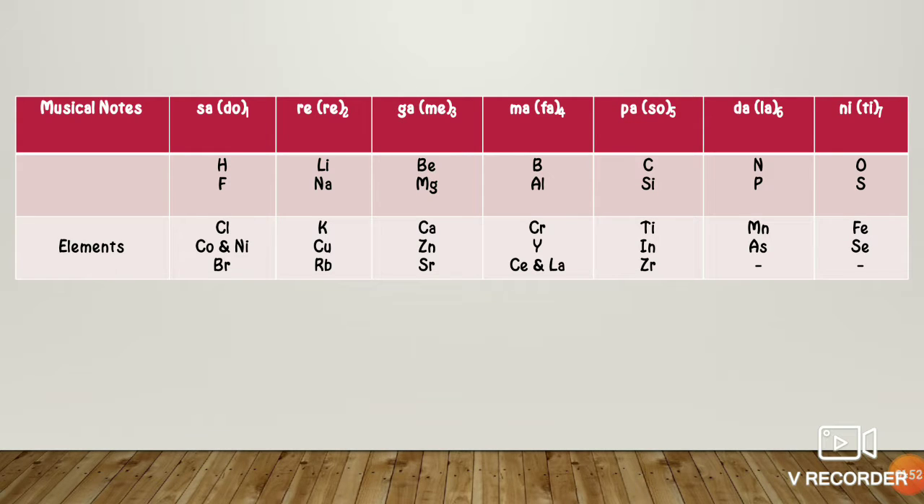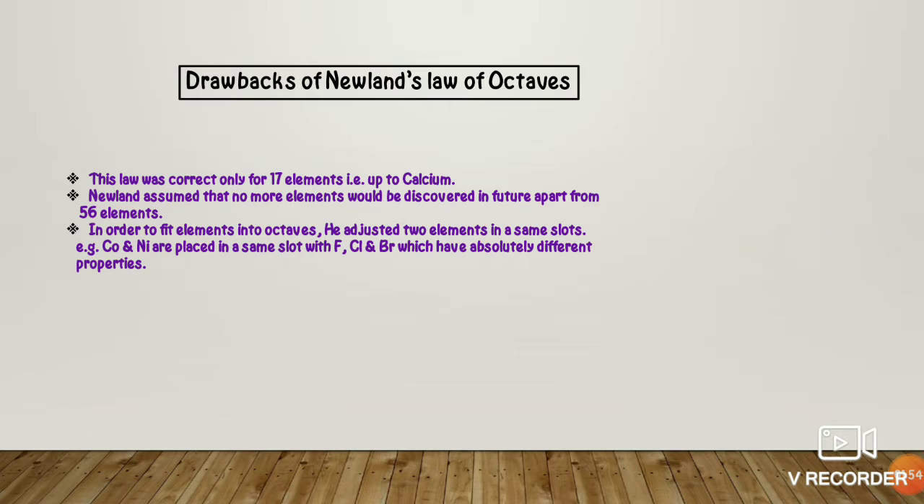Now the drawbacks of Newland's law of octaves. First, this law was correct only up to 17 elements, that is, up to calcium. Second, Newland assumed that no more elements would be discovered in future apart from the 56 elements. And the third is, in order to fit elements into octaves, he adjusted two elements in the same slots.